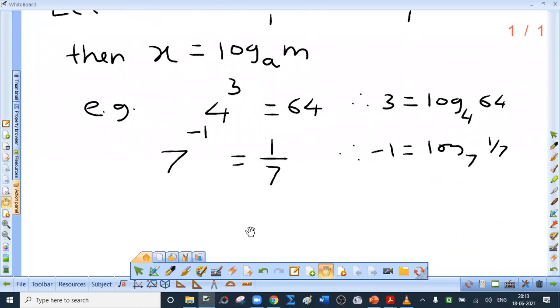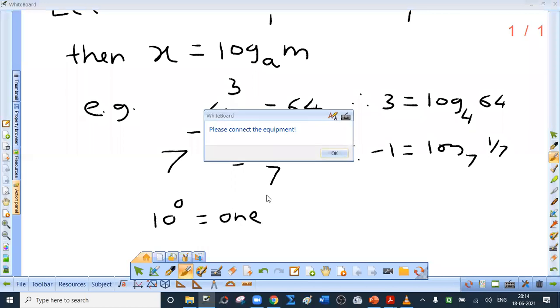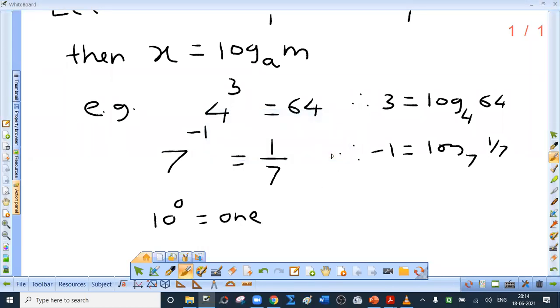What is 10 raised to 0? Is it 0? No. I'm going to write 1, O-N-E. So 10 raised to 0 is 1. Index 0 is defined as logarithm of 1 to the base 10. Just check this. What is logarithm? Logarithm is the power to which base should be raised. 10 raised to which number is 1? 10 raised to 0 is 1. That is why 0.